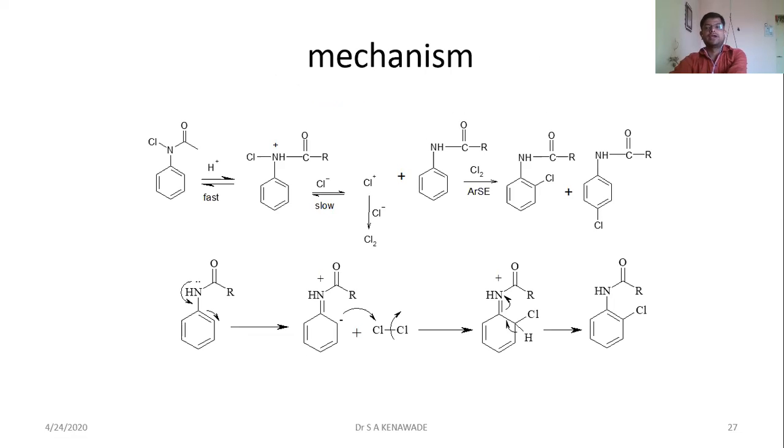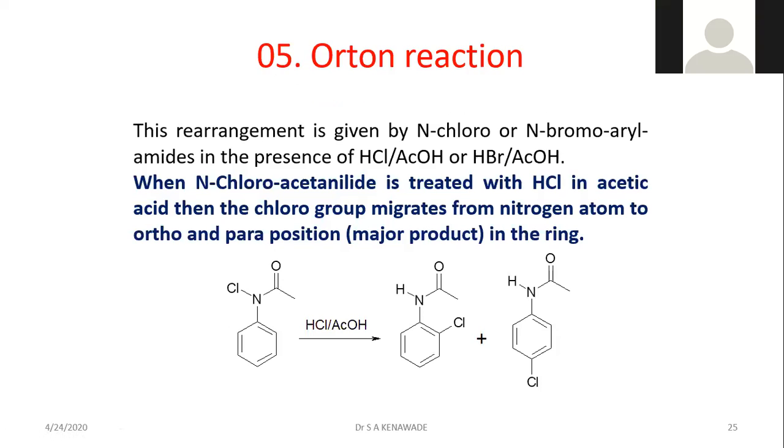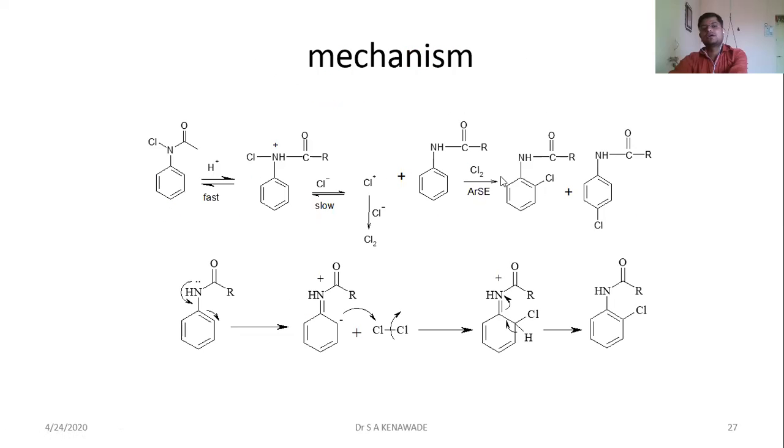And this is the mechanism. What is the mechanism? This is your chloro-nitrogen compound. When it comes in contact with H plus, from the very acidic HCl and acetic acid, the lone pair on nitrogen abstracts the H plus.